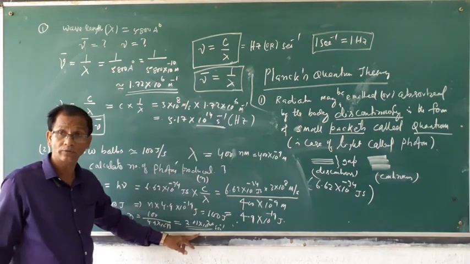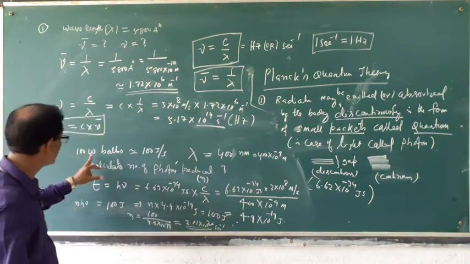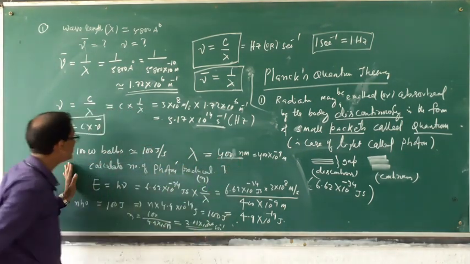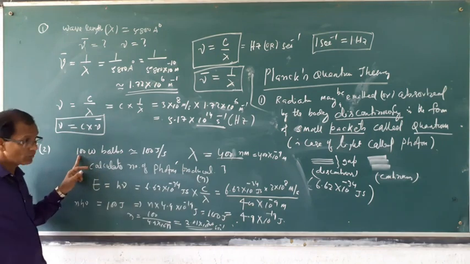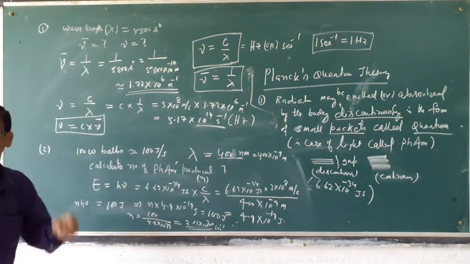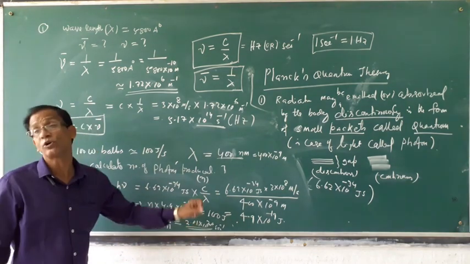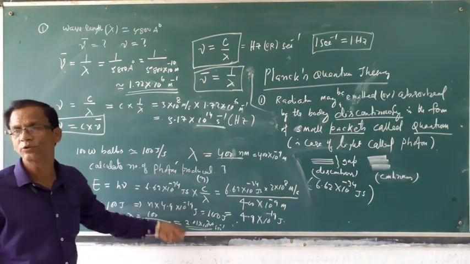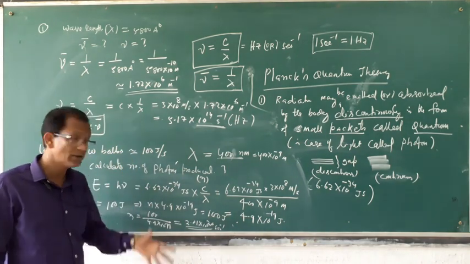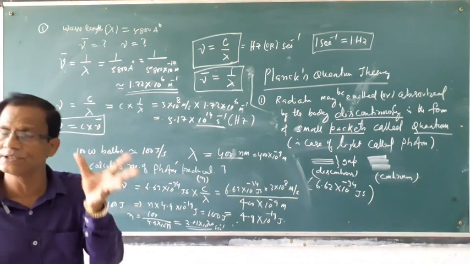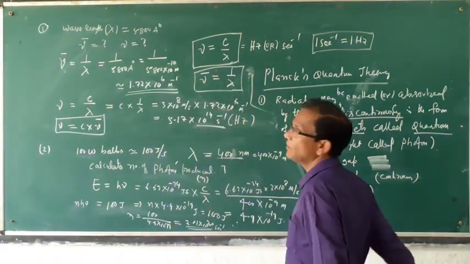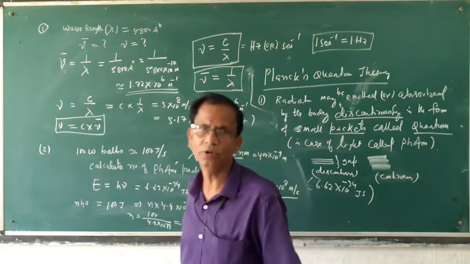It is proved that if the radiation wavelength is this much, a 100 watt bulb produces this many photons of light. Photon means packet. This many packets of light are produced per second, released from the bulb. This is regarding Planck's quantum theory.